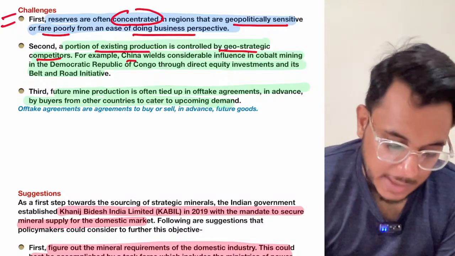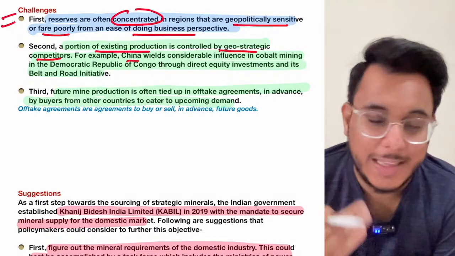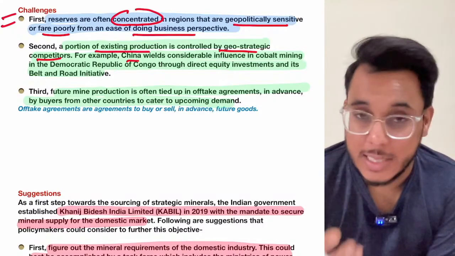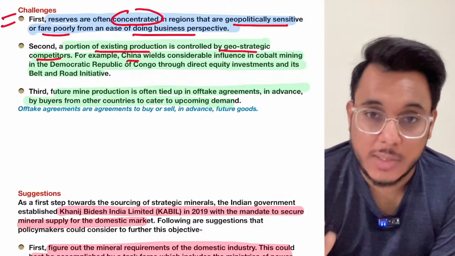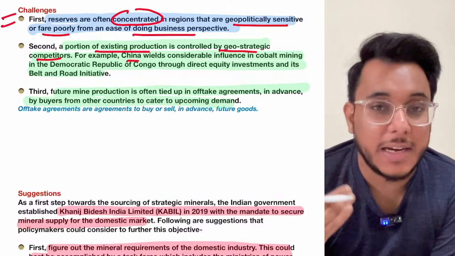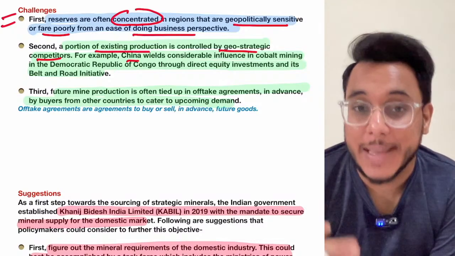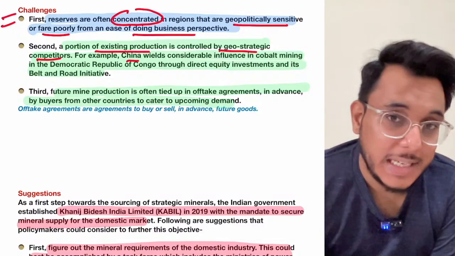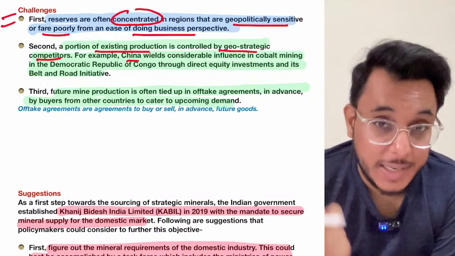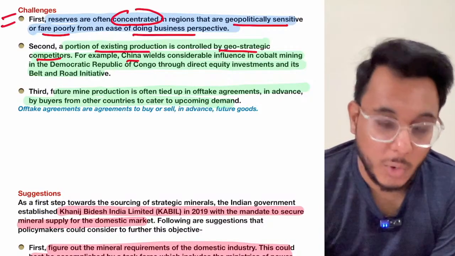Now for example China. First of all, in their own country, they have a lot of control over rare earth deposits. In other countries also, where there are critical minerals, China has signed agreements with those countries, and they have taken their rare earth and critical mineral mines under their control. For example,